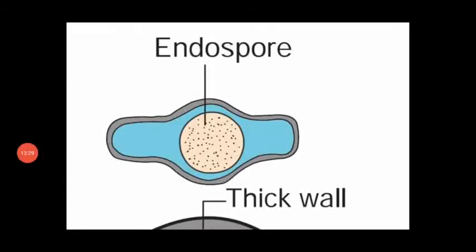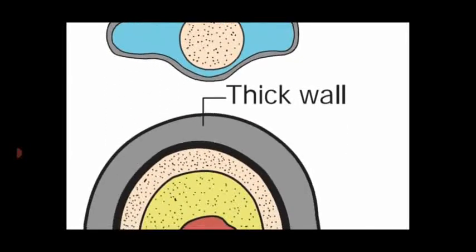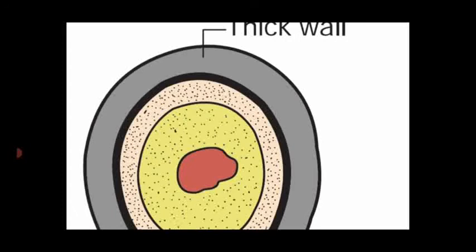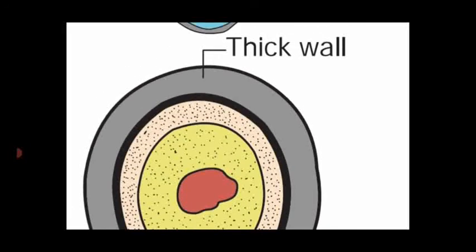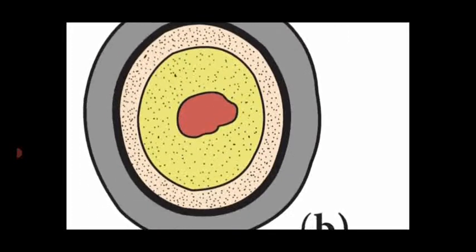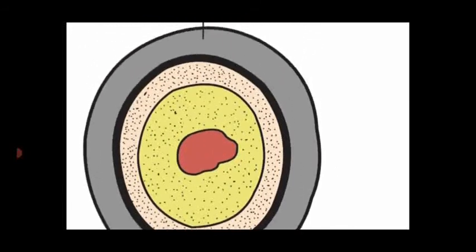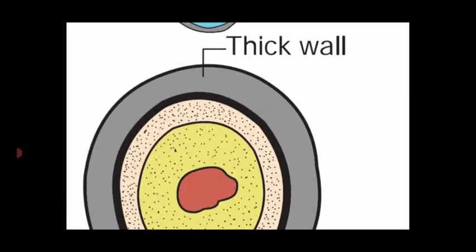Dear students, see the diagram. This is the endospore. The entire bacterial content which is modified into an oval shaped structure during unfavorable condition is called an endospore. The endospore contains an outermost thick wall. At the center it has the bacterial content with a nucleus. So this endospore takes rest for a certain period.